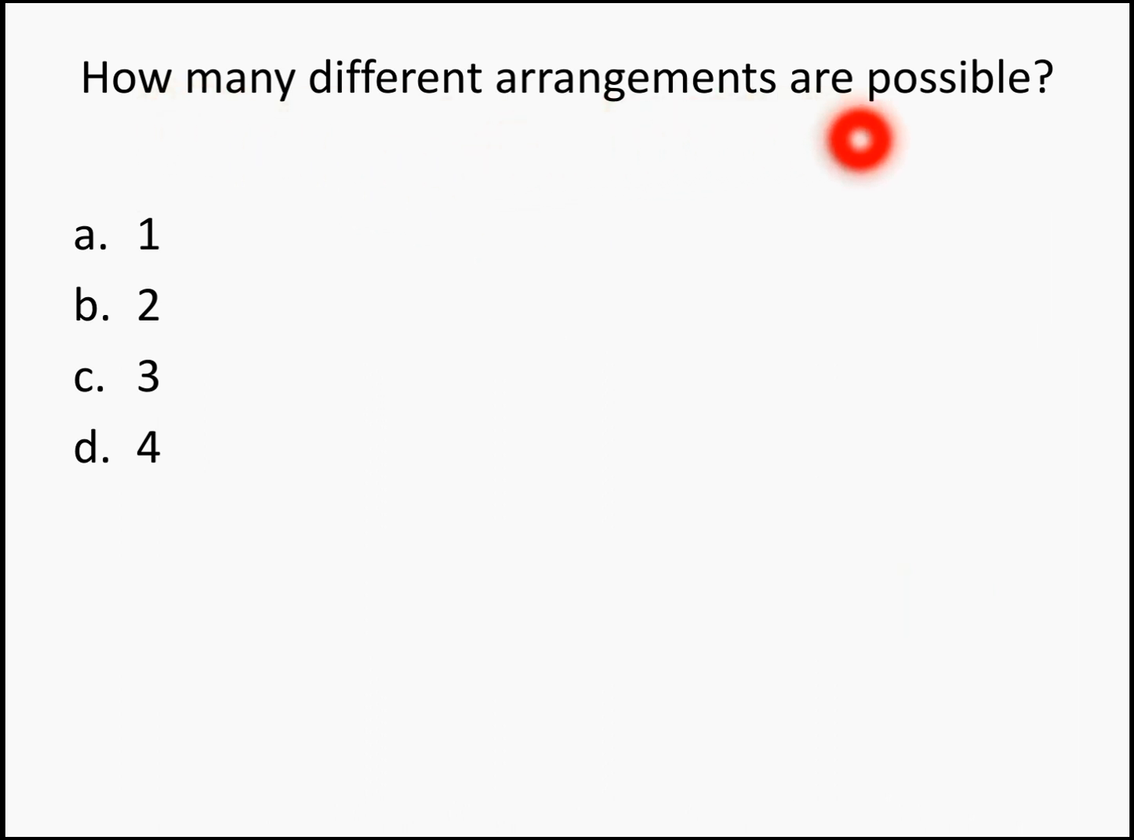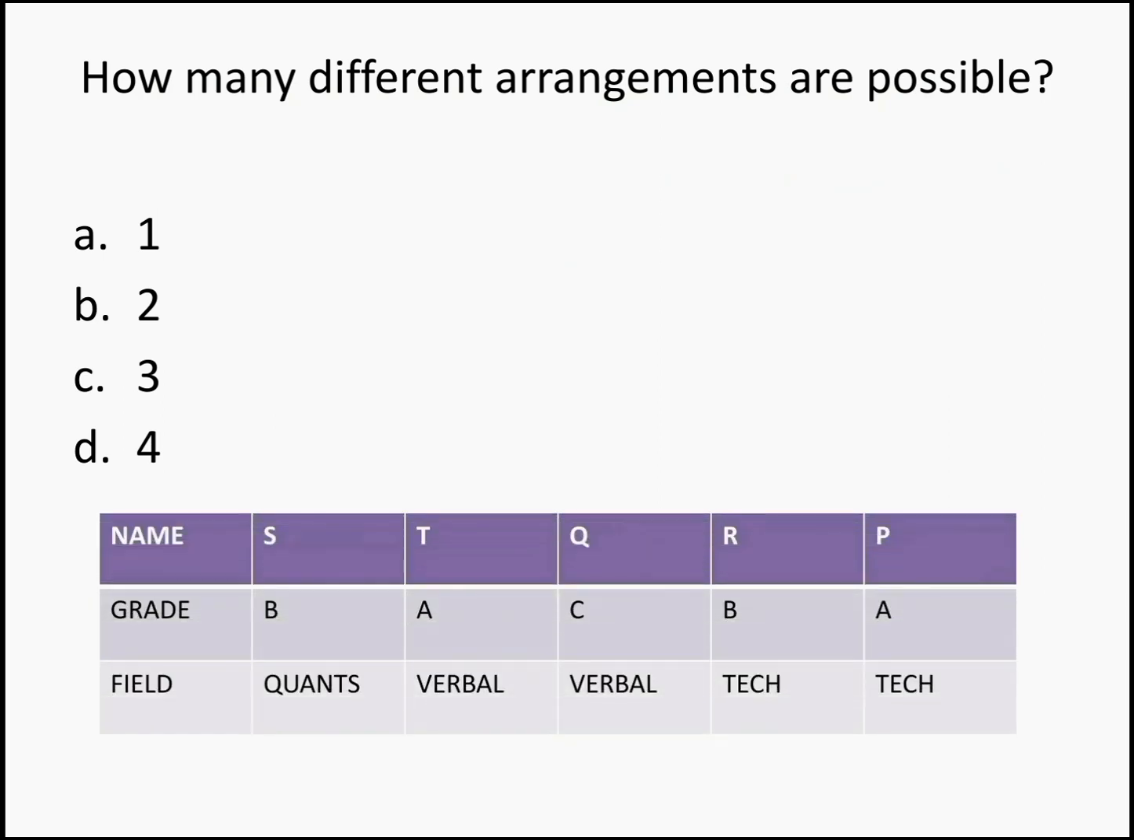How many different arrangements are possible? As we have discussed earlier, we had no confusions or we had no options. There was only one arrangement possible. So that will bring to a conclusion. The answer for this question is going to be 1.